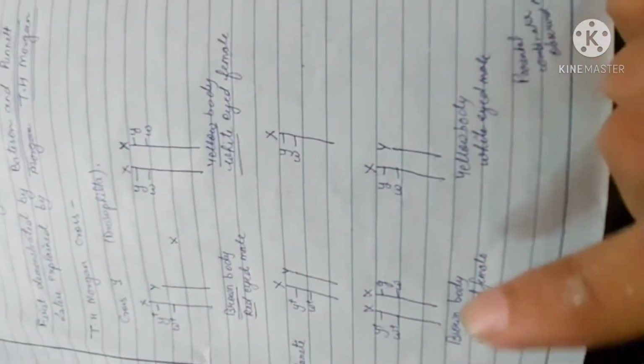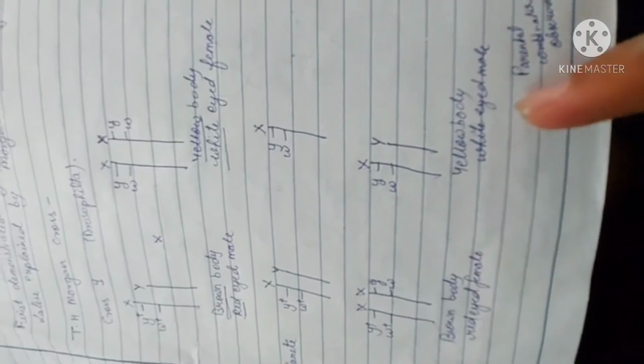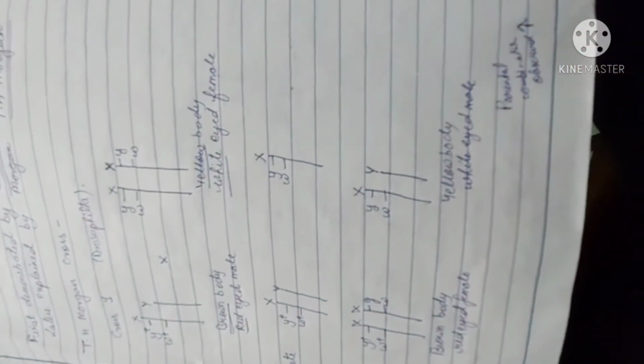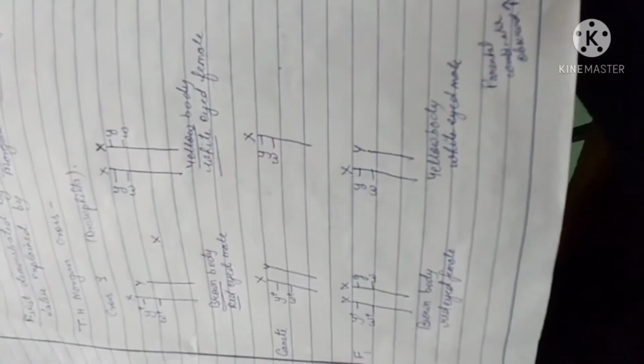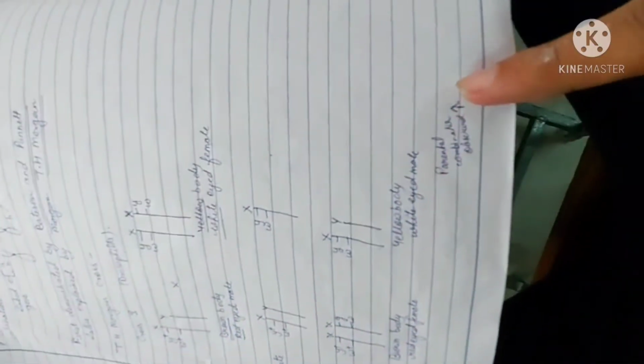Now what happened after the gametic segregation? Brown body red-eyed female formed and yellow body white-eyed male formed. Although they had been formed, they had just transferred the gamete, but then also only the parental combination was observed. Why? Because here the linked gene was there. Due to the linked gene, the parental character was observed.